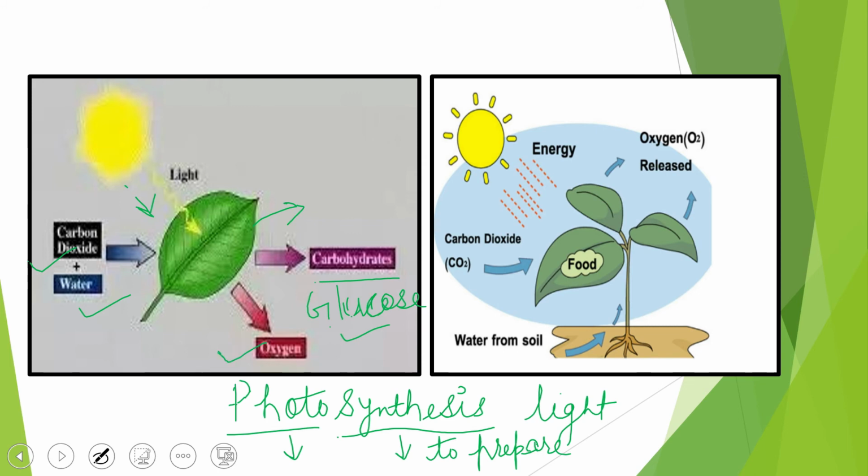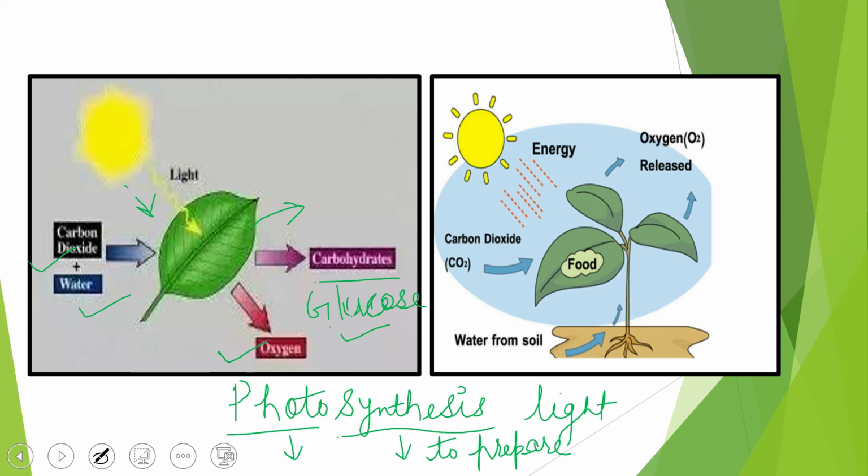Now you know that oxygen is why we say plants are very important for us, because they give out the oxygen through which we are respiring. And they also prepare the glucose, and later, as I told you, it is stored in the plant in the form of starch. This complete process takes place in the presence of light, students. That's why the word is called photosynthesis: preparing something, that is the food, in the presence of light. Plus oxygen is also coming out.